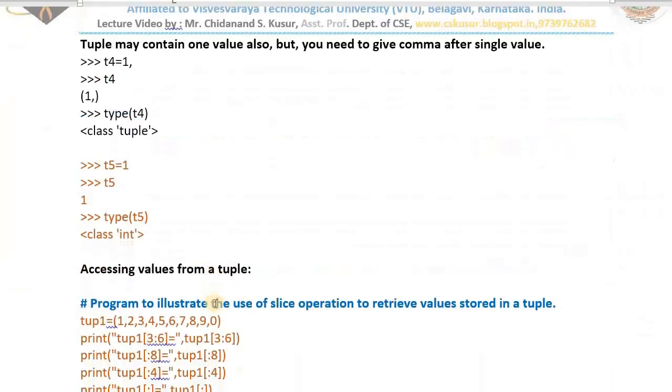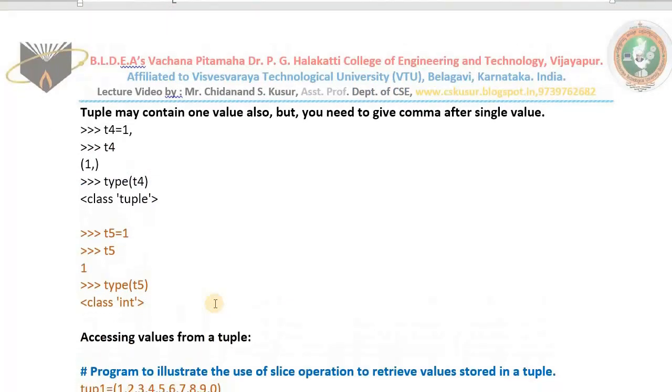Very good. And some more topics, very simple topics, most important. In most competitive examinations, and in the technical round of the campus selection process also, you may get questions on Python like this. The first important thing we need to know about the tuple is this: a tuple may contain just one value, but you need to give a comma after the single value. Understood? See here, t4 equals, I have not typed simply 1, I have typed a comma also. This is not an integer variable now, this is a tuple because a comma has been used. Because the rule is like that only. A tuple may contain one value, but you need to put a comma after the single value.